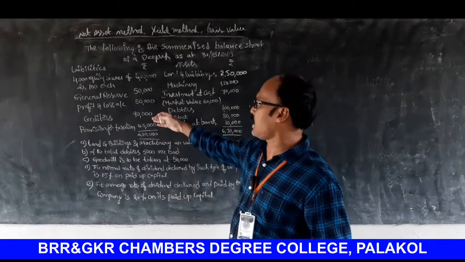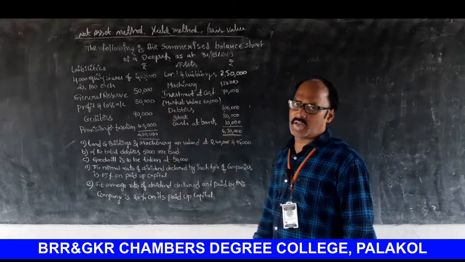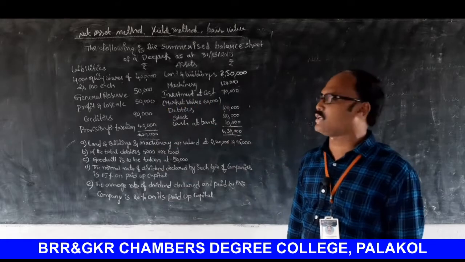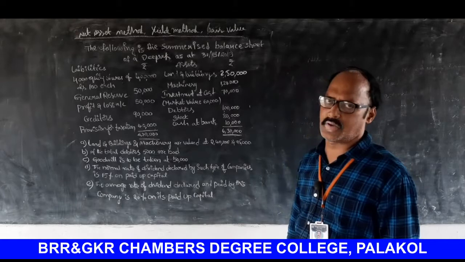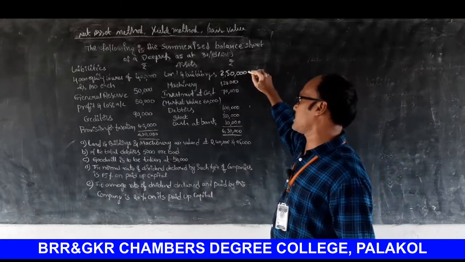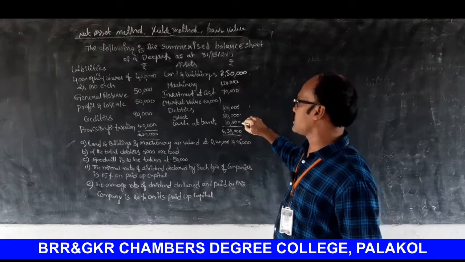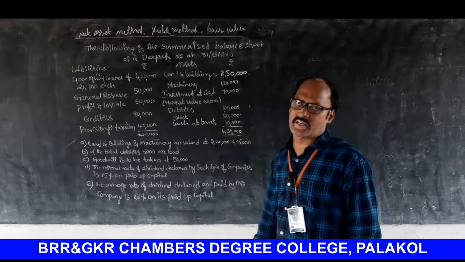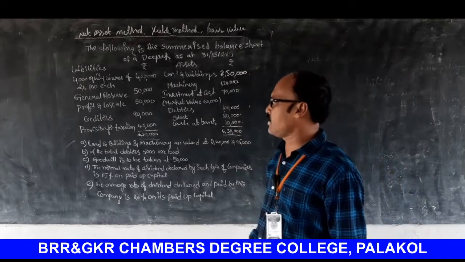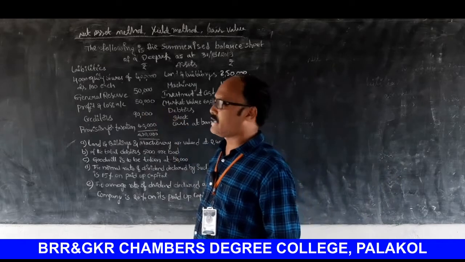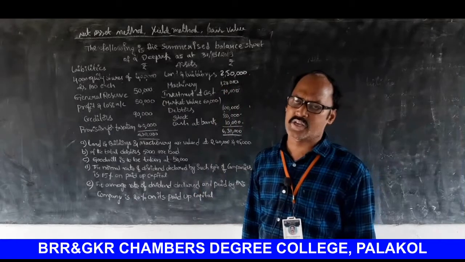Here, whenever we are calculating equity share value, we have to consider some of the assets and some of the liabilities, as you know very well. Land and buildings, machinery, investments, debtors, stock, cash: all the assets are considered while calculating equity share value. There are no fictitious assets here. Next, liabilities. Shareholders funds are ignored while we are calculating share value.